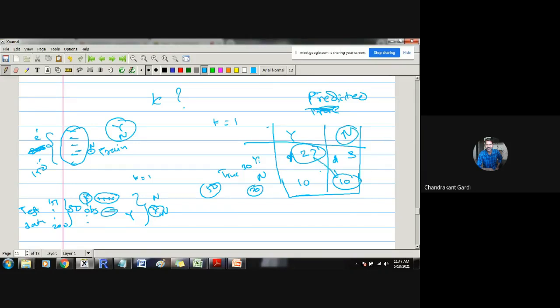So 27 plus 10, 37, are correctly classified out of 50 observations. So this is our efficiency measure. This is nothing but a confusion matrix, showing how many times our classifier gets confused. Based on this information, we see how many times our model correctly identifies the class label out of the total observations. That can work as an efficiency measure for the classifier, so this efficiency measure will be calculated.